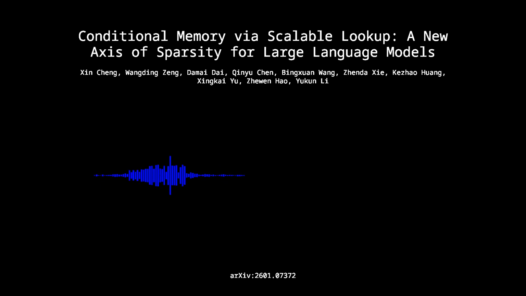Wait, so you achieve a strictly lower validation loss by removing 20 to 25% of your dynamic MoE experts. Yes. And replacing them with static Engram embeddings. Exactly. Which completely upends the current conventional wisdom that we should just keep blindly adding routed experts. Scaling purely through conditional computation hits diminishing returns if you do not have a dedicated memory primitive. Absolutely. And here's where it gets really interesting.